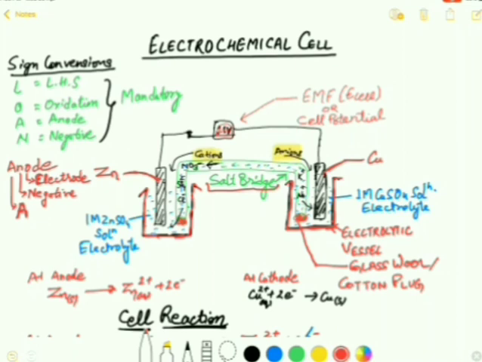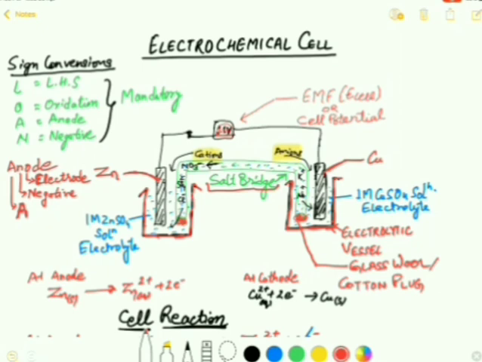When no EMF is drawn from the cell, this state is called the EMF of the cell, or standard cell potential. So this is the condition when no voltage or current is drawn out from the circuit.